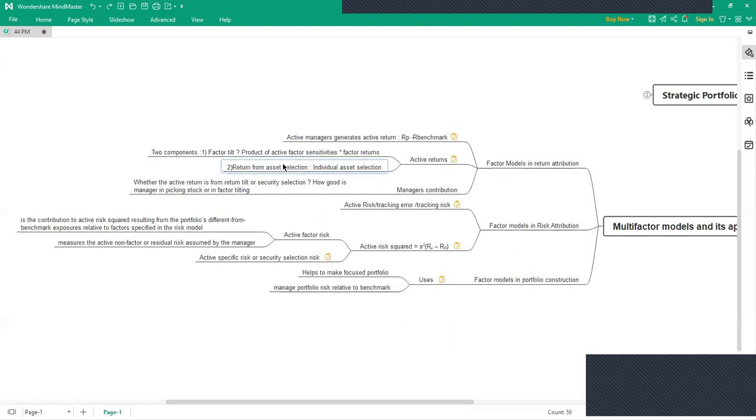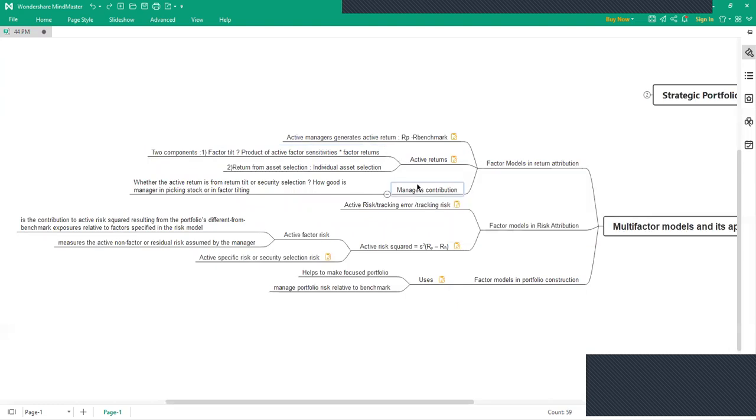The second thing is factor tilt. Factor tilt is basically there are various factor sensitivities. For example, the industry specific factor or business cycle factor, inflation factor, interest rate factor. So which factor has actually contributed to returns? For example, if the business cycle is good, if it's improving, then that will have more contribution to the returns than any other factor. So that is another thing that's been considered in active returns.